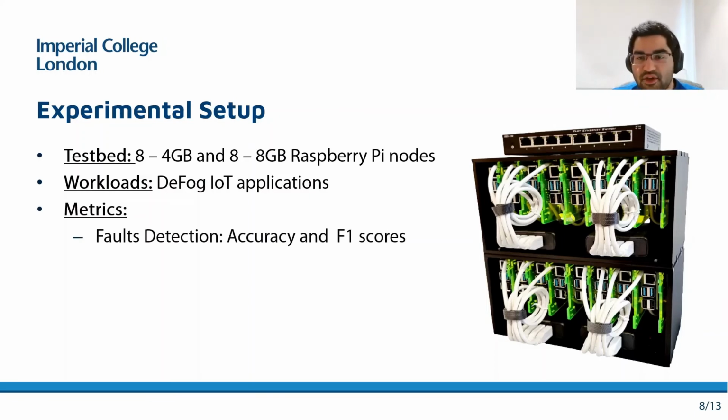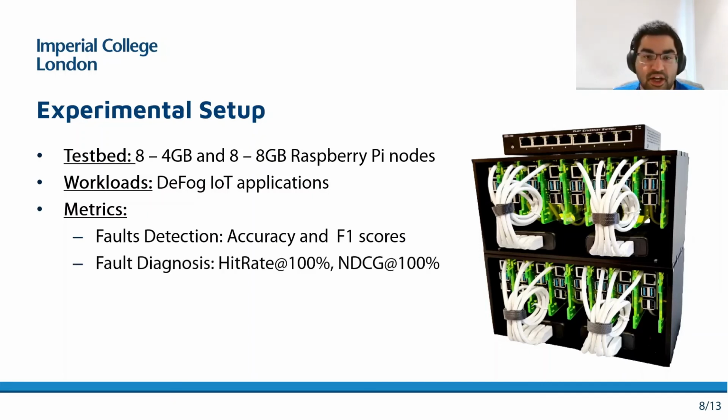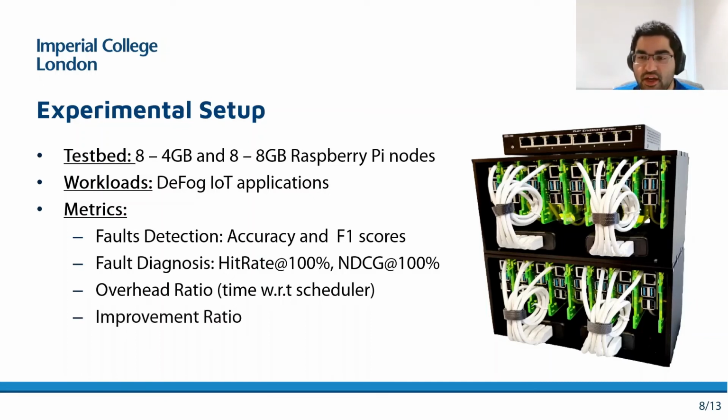For fault detection, we use accuracy and F1 scores. For fault diagnosis, that is prediction of the specific host where the fault has occurred, we use diagnosis metrics of hit rate and normalized discounted cumulative gain. Also, we measure the time it takes to run the fault tolerance approach relative to the time to take a scheduling decision and call this the overhead ratio. We also measure the improvement ratio, that is the ratio of intervals where the new decision N was better than the decision from the underlying scheduler, that is S, in terms of QoS score.